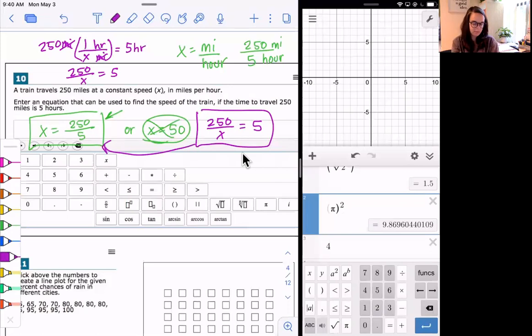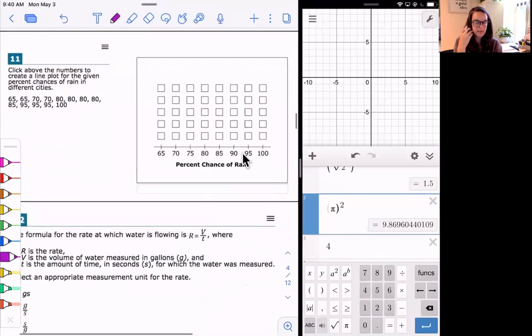Cool. All right, let's look at number 11. It says click above the numbers to create a line plot for the given percent chances of rain in different cities. So they give us all these numbers and they want us to put it on this dot plot here. So 65, 65, I'm going to mark here 65, 65. When you click on it, it will probably either fill it in or make an X there.